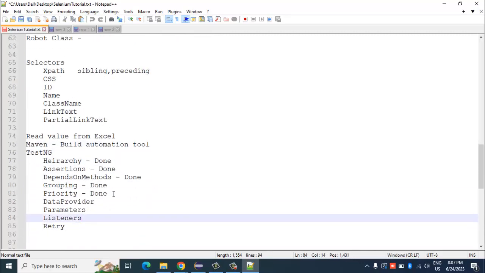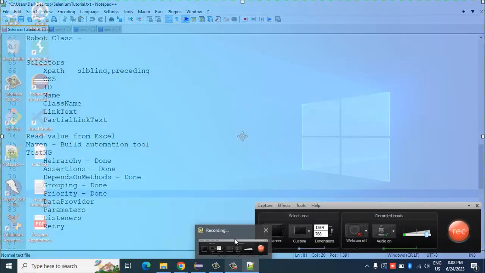So in the previous session, we... How about the browser? We can see like after.